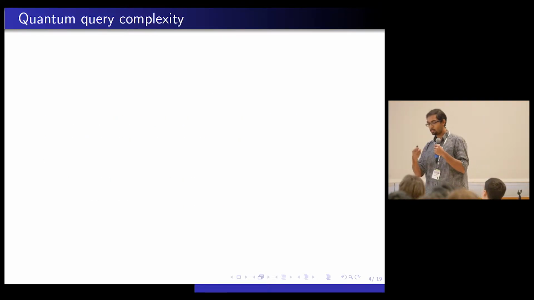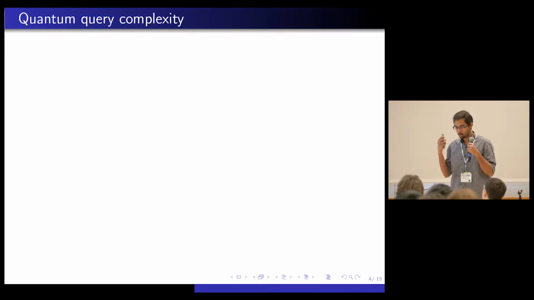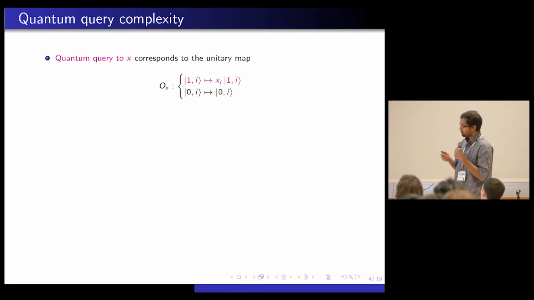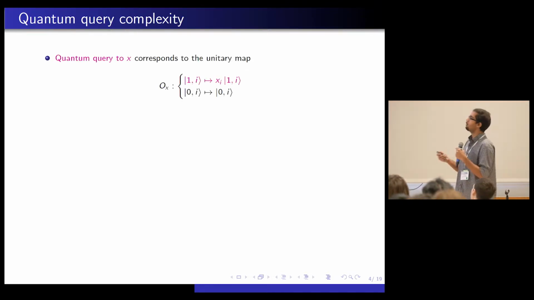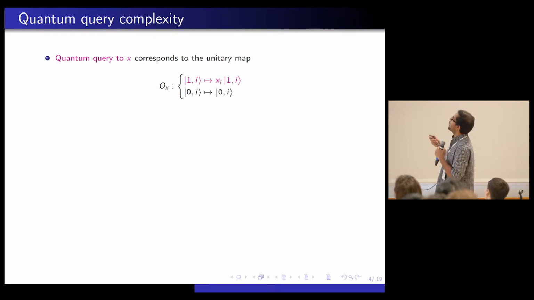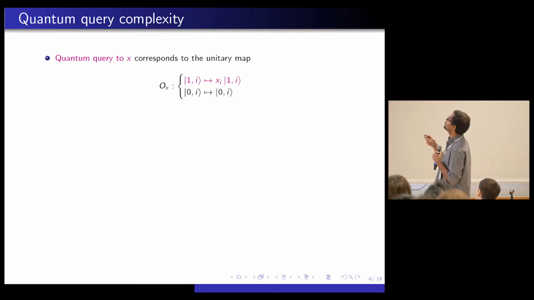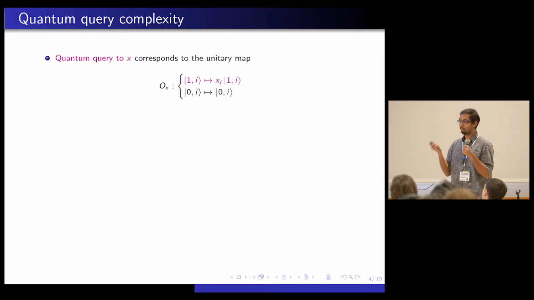So earlier, you could ask me i and I tell you x_i, but now you could ask me a superposition of i's. I give you back a superposition of (i, x_i)'s, and that is precisely the advantage of quantum query complexity. So this model of query that we have is going to be replaced by a quantum query. That's this unitary O_x. And it's just going to act on two registers. The first one is called control. The second one is called query. The control is either 0 or 1. And if it's 1, it's going to apply a x_i in the phase. And if it's a 0, O_x does nothing. So this is just how I'm defining a quantum query.